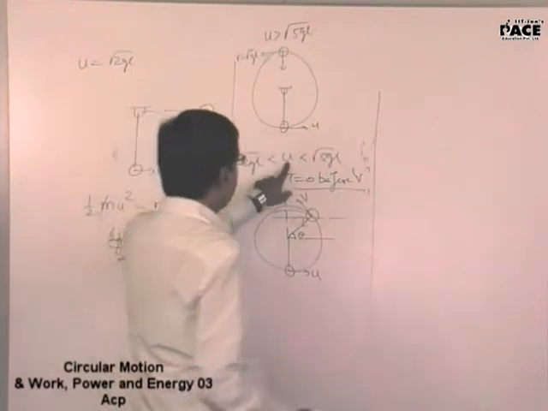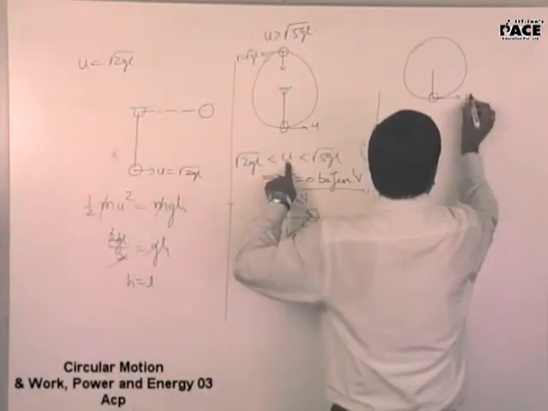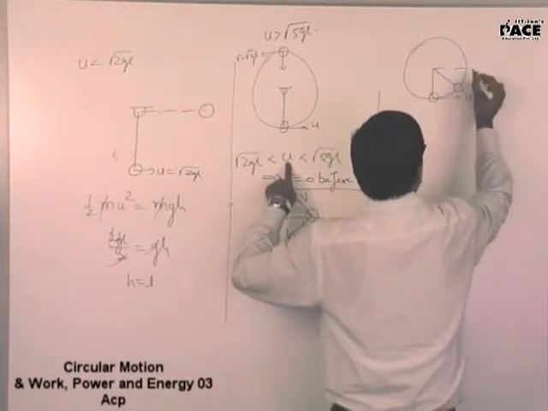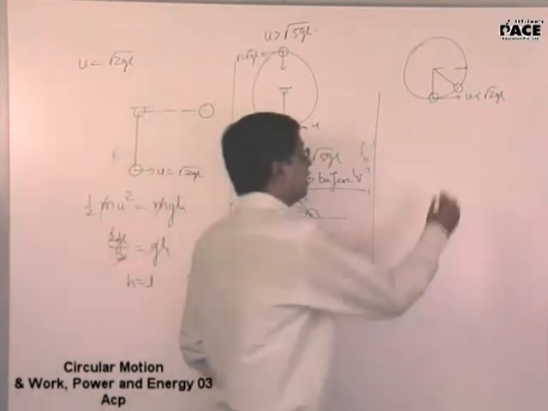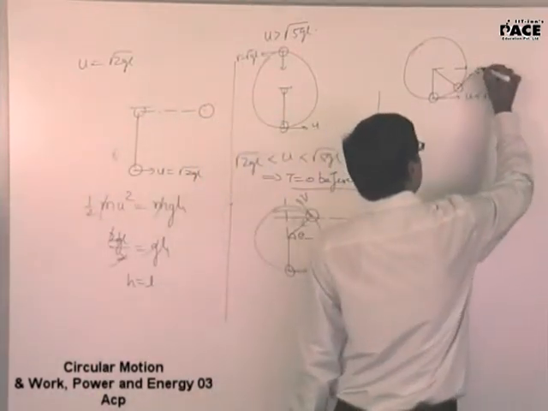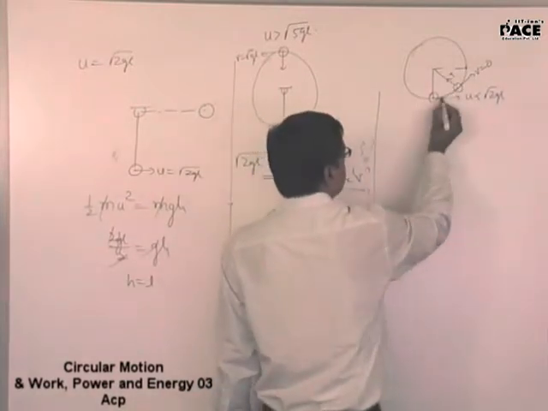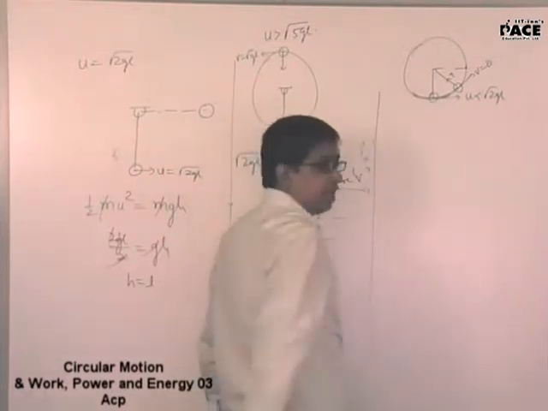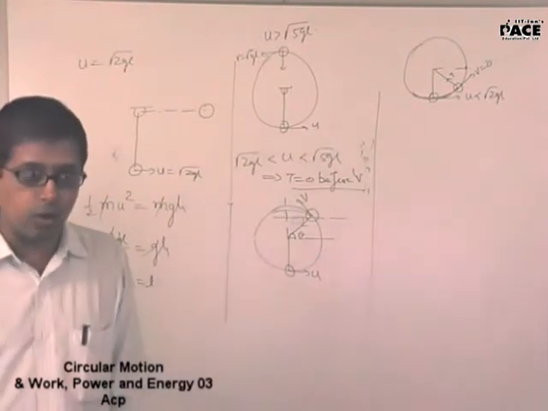But suppose if the velocity at the lowermost point is less than root over of 2gl, now obviously it will not reach this particular point. It will come somewhere here and the velocity becomes zero. But the tension doesn't become zero. Because the tension doesn't become zero, it will be going about in a simple pendulum this way. It will be oscillating in the lower track. So the velocity will be equal to zero.